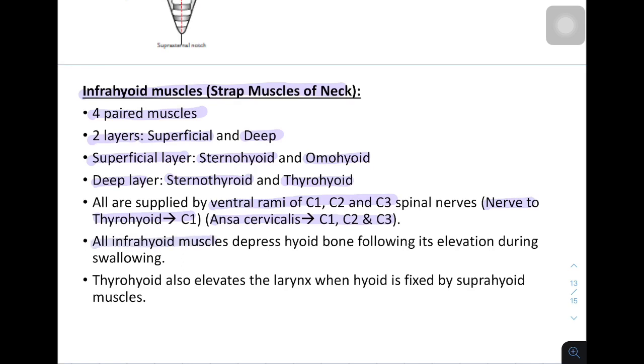All the infrahyoid muscles depress the hyoid bone following its elevation during swallowing. So this is the action of infrahyoid muscle. It depresses the hyoid bone. In addition to the depression action, thyrohyoid also elevates the larynx when the hyoid is fixed by suprahyoid muscles. So this was all about the anterior triangle of neck.